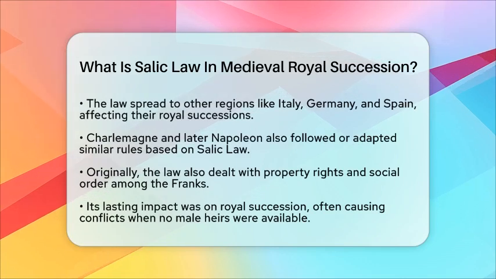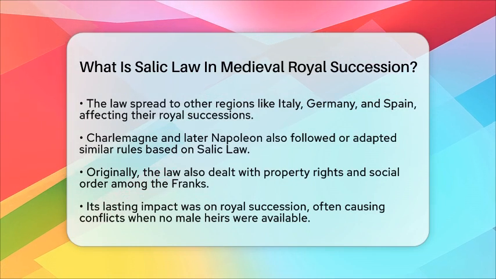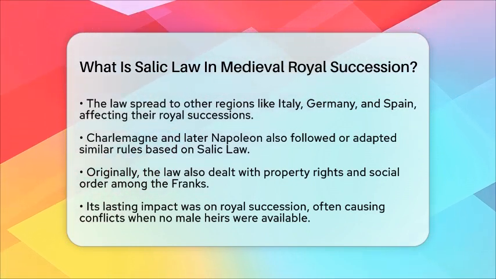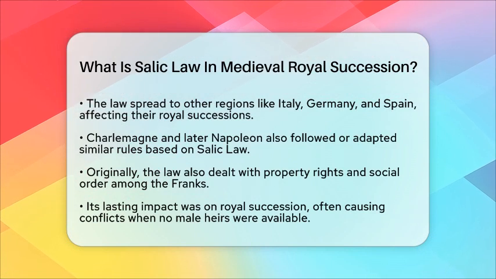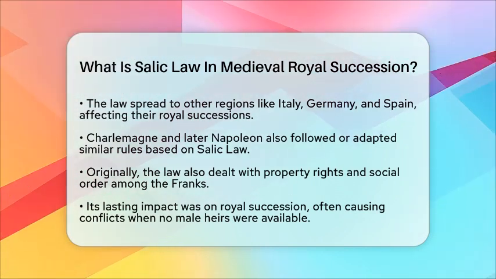It also covered property rights and social order among the Franks. But in the Middle Ages, its most lasting impact was on who could become king. It made clear that only male heirs could inherit, which often led to conflicts when no male heir was available.